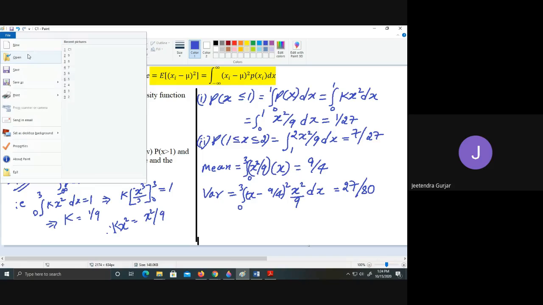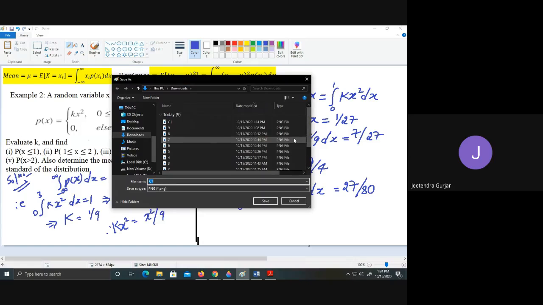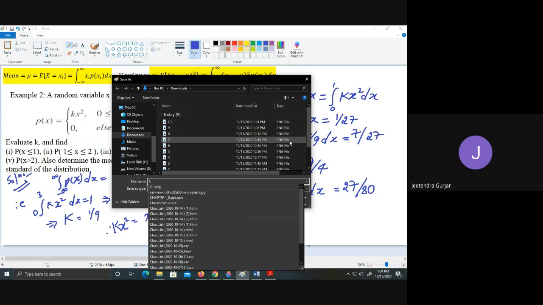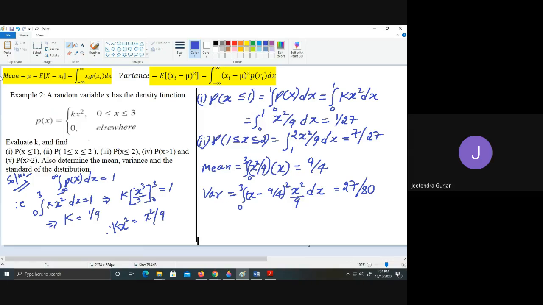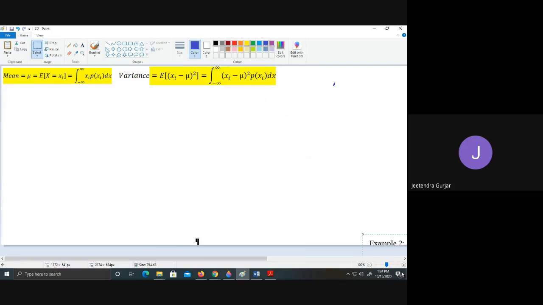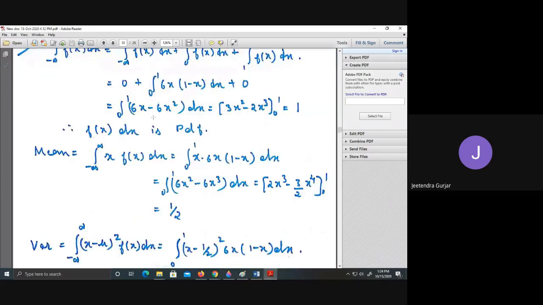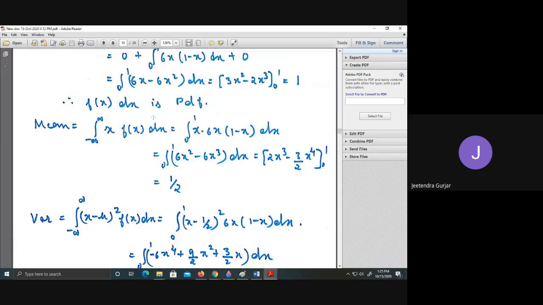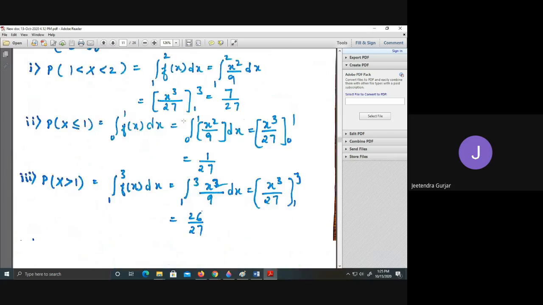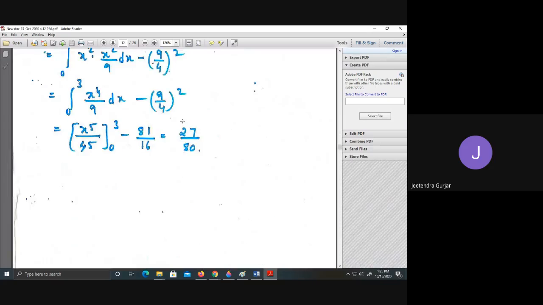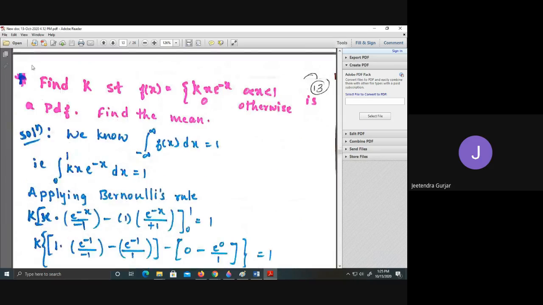So go for the third example, students. Again, please remember the formula for mean and variance. So I'm going to take the next example.